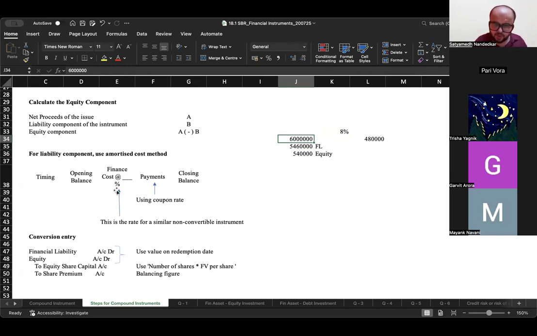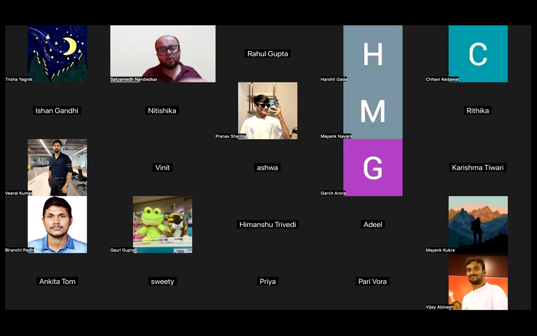वो finance cost आपको कहाँ से मिलेगा? You will get it from the amortized cost table. Okay. Now, you will have situations of compound instrument in the exam, possibility है. And mostly these compound instruments are only convertible loan notes. अपने SBR के syllabus में you only have convertible loan notes. Nothing else is there. Make sure that you learn the steps. इसको ऐसे का ऐसा follow करो in the paper and you will get your desired number of marks. ये हो गया accounting for a financial liability.